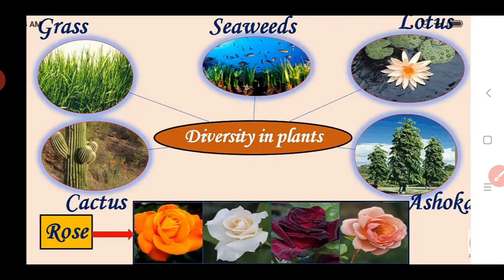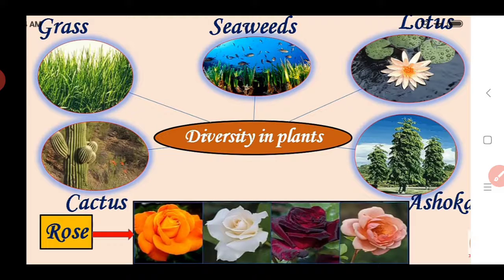So how are the plants diverse, or in which way are they different from one another? Here I explain how the plants are different from one another. If we see this image, some plants are grass, means they are short in height.